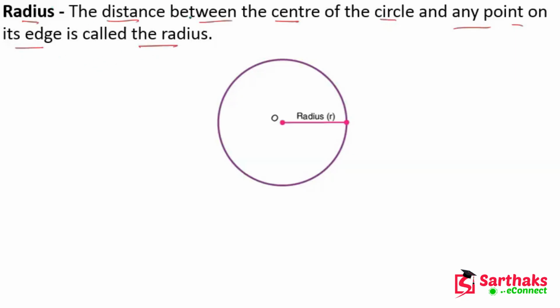Let's suppose O is the center of the circle, the midpoint of the circle, and this point on the surface of the circle is A. If we join these two points O and A, we get a line, and this is the radius of the circle. I hope you understand these things.